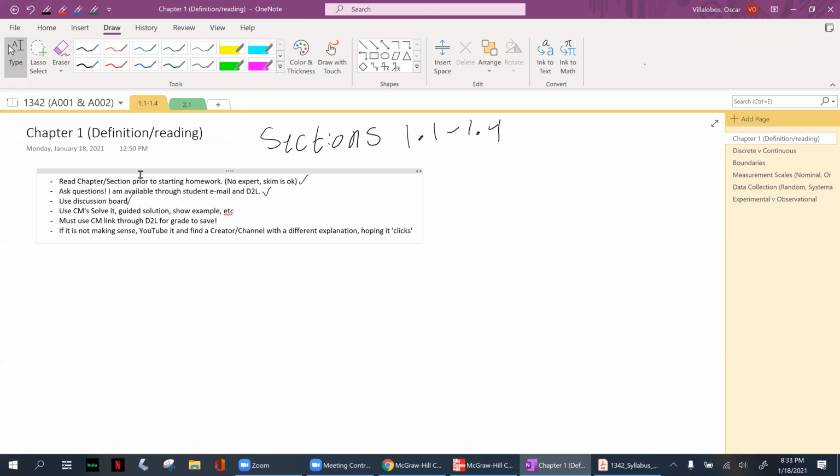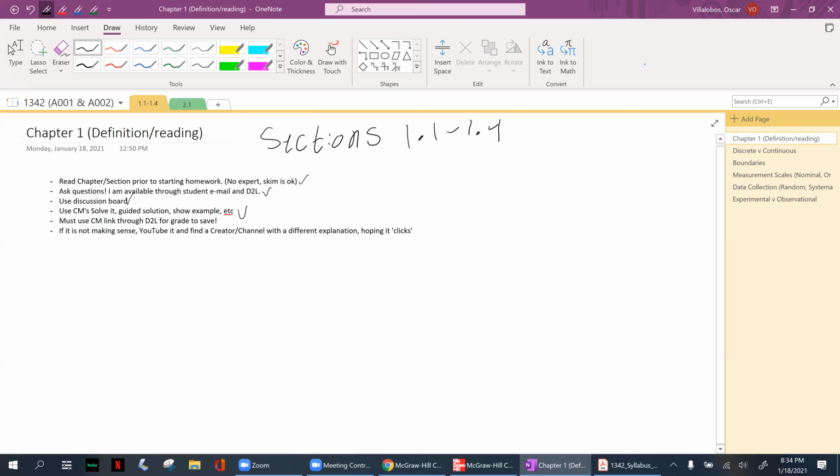try doing it without your notes, just off of what you have already learned, from the knowledge you have already attained, and you'll see, hey, I'm doing good. And before you know it, you won't really need your notes. So that's the advice I have for that. Take advantage of the Connect Math.